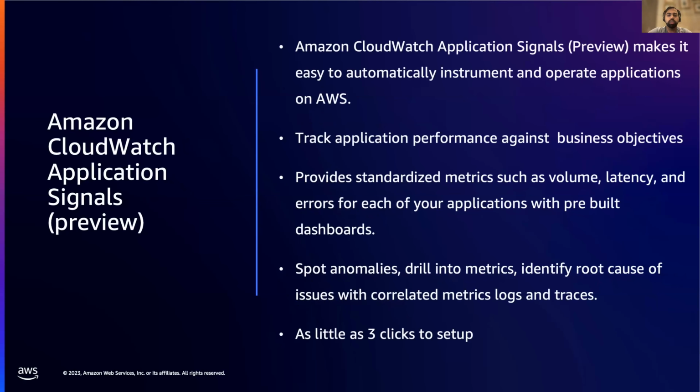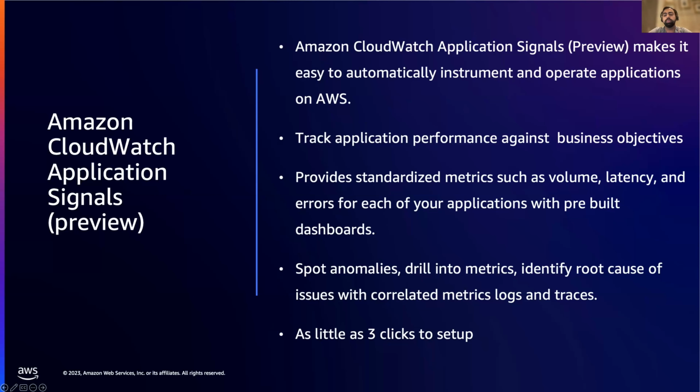The next one talks about Amazon CloudWatch Application Signals. This is a new feature that is in preview, and it really comes from Amazon's experience of operating thousands of applications over the last few years, and our learnings on how we instrumented as well as managed applications. With Application Signals, you can set different service level objectives for your applications, and it will try to get all the different metrics and help you do a faster root cause analysis whenever an incident does occur.